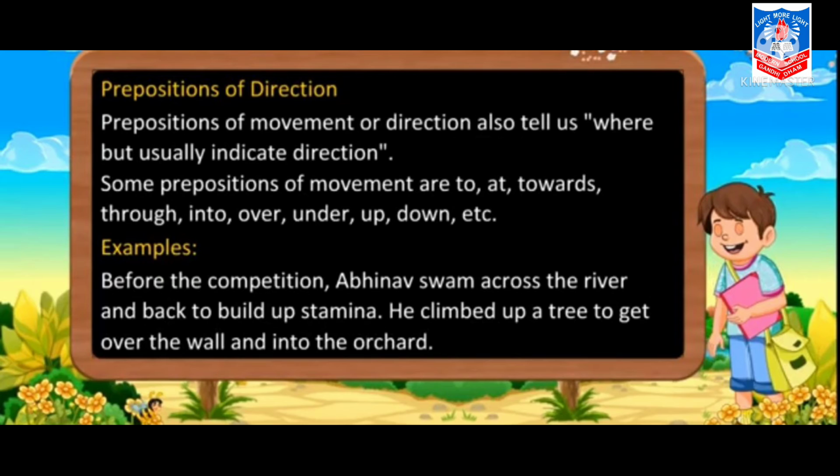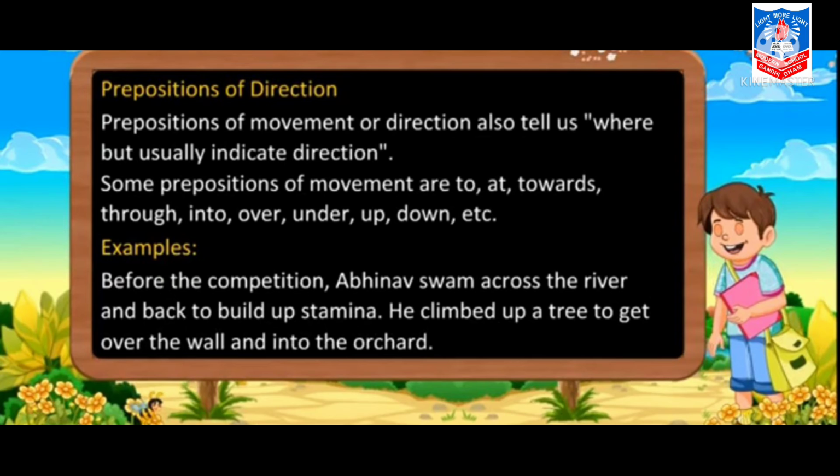Before the competition, Abhinav swam across the river and back to build up stamina. स्टेमिना बिल्डअप करने के लिए अभिनव ने स्विम किया. Swam is the past tense of swim. Where? Across the river and back. सो यहाँ आपका प्रिपोजिशन ऑफ डायरेक्शन बन गया.